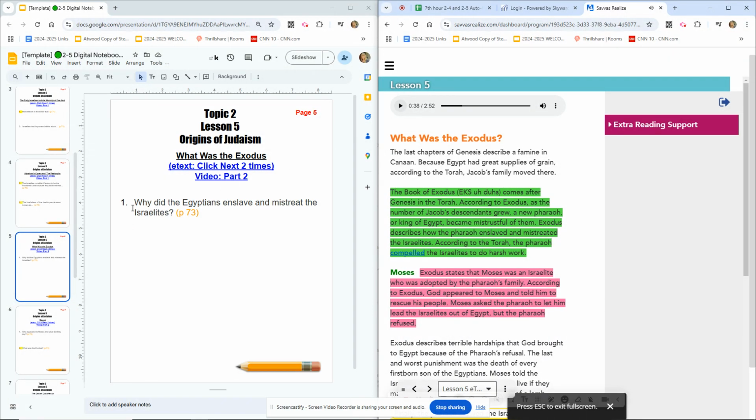All right, again, the question: why did the Egyptians enslave and mistreat the Israelites? Get that answer from this green highlighted paragraph.